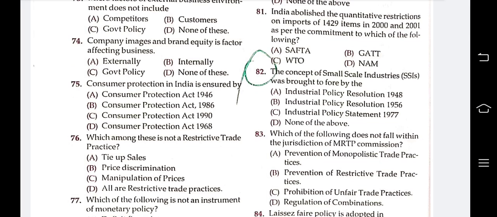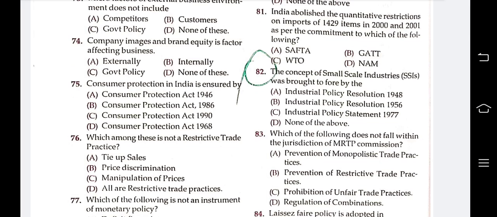Consumer Protection Act 1986 is now replaced by the Consumer Protection Act 2019. The next question is, which among these is not a restrictive trade practice? Options are tie-up sales, price discrimination, manipulation of prices. All are restrictive trade practices. Answer is manipulation of price.